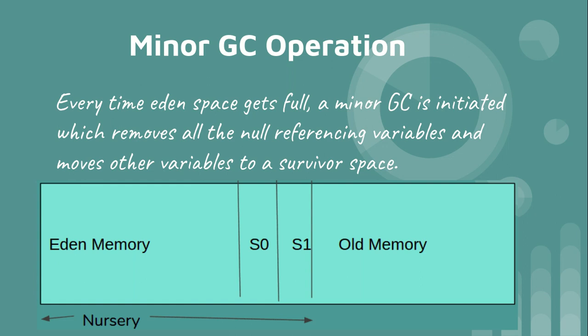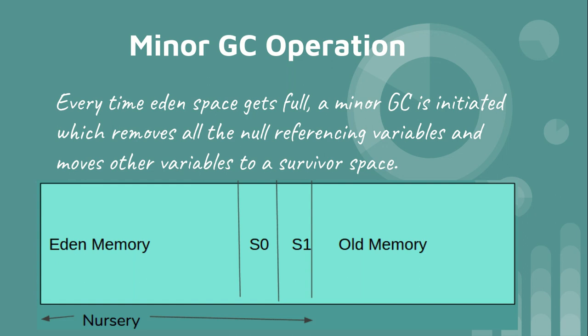Whenever you request a new memory space in the Eden memory to allocate a new variable, and at that point the Eden memory is full, then the minor GC operation will kick in. It will check for all the variables which are not referenced from anywhere and delete all of them. All those variables which are still referenced, it will move from the Eden memory to one of the survivor spaces and get the Eden memory free.